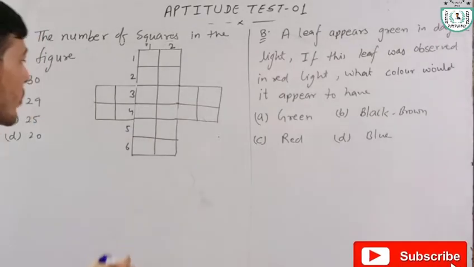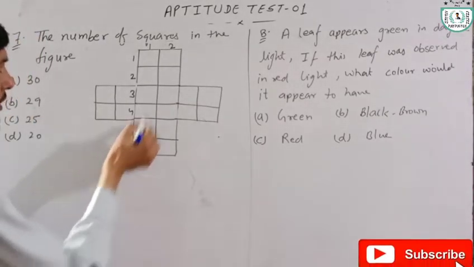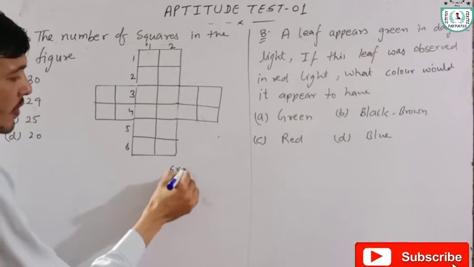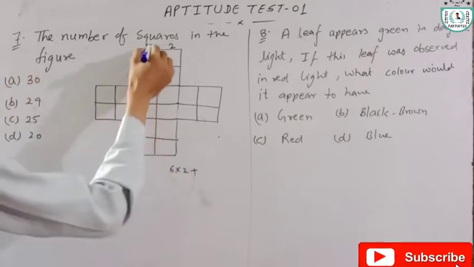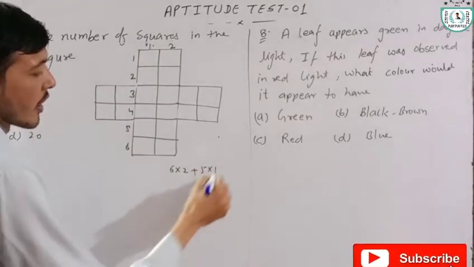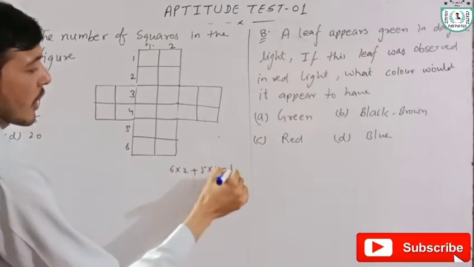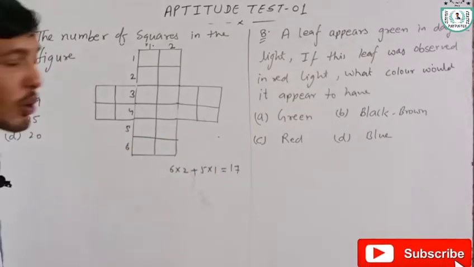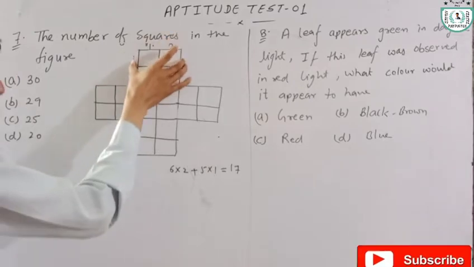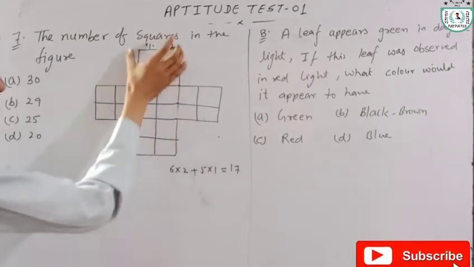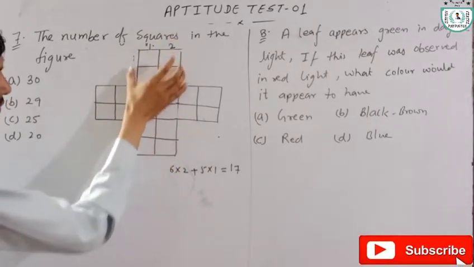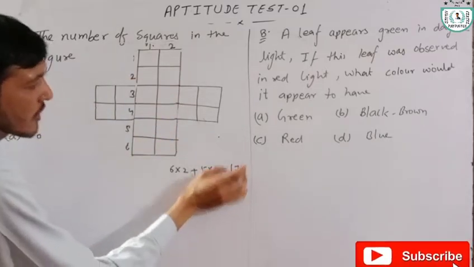Now we have to multiply 6 into 2 plus 5 into 1, equal to 17. In this total figure, the number of squares is 17.